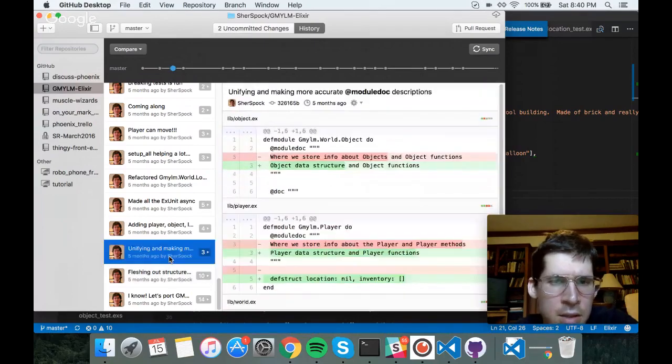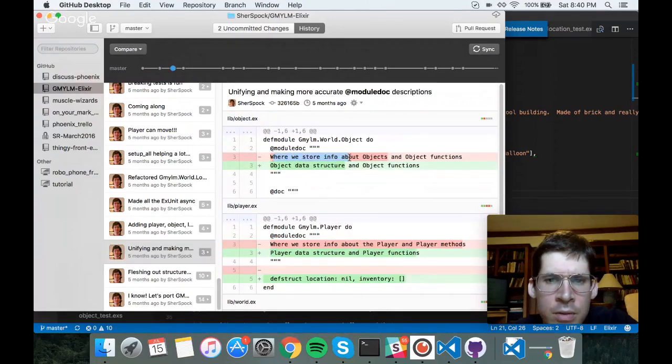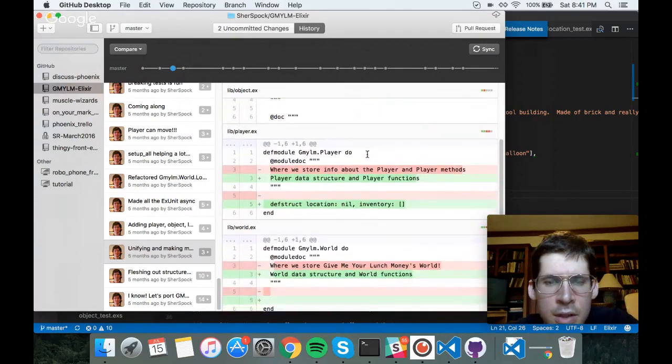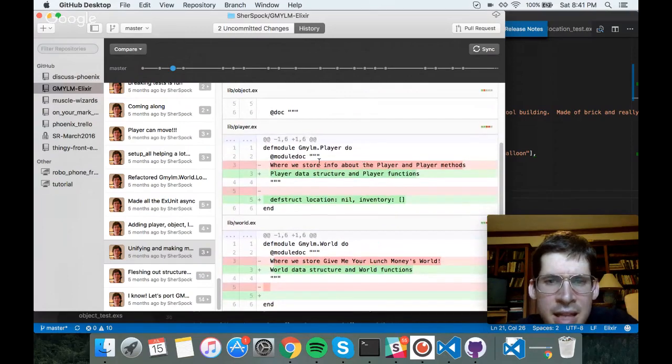It has locations. Okay, unifying and making more accurate module doc descriptions, right? So where we store info about objects and object functions, object data structure and object functions. This object, of course, not to be confused with an object from OO. This is a struct, and in this case, it's just like the things in the game, like they might be traps or trap ingredients and stuff.